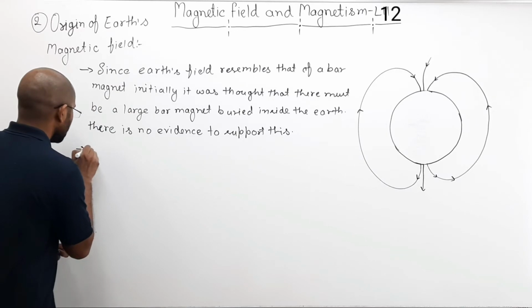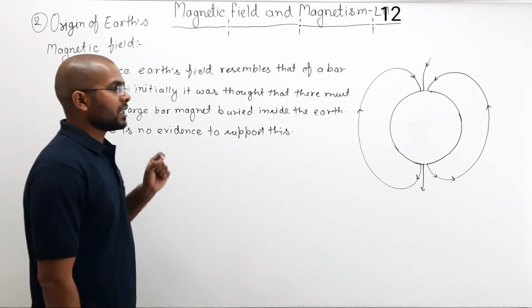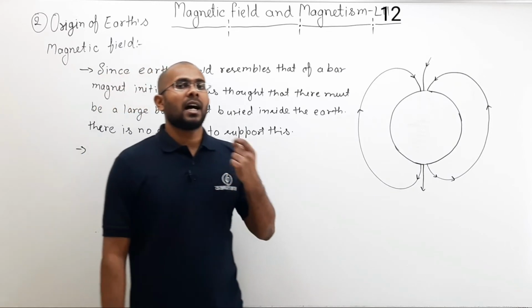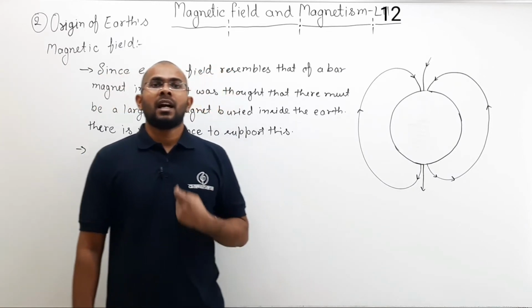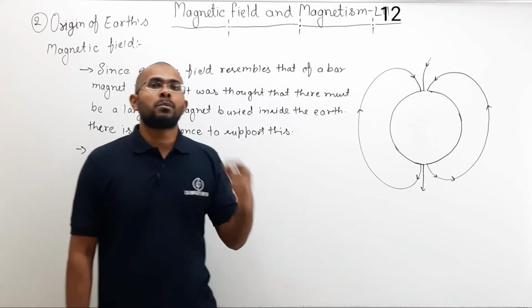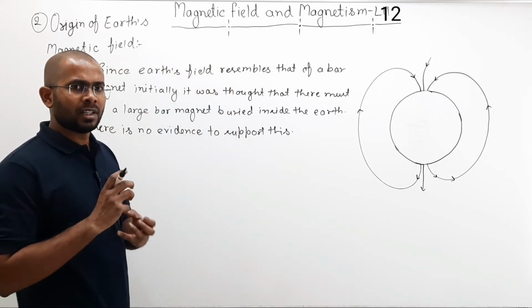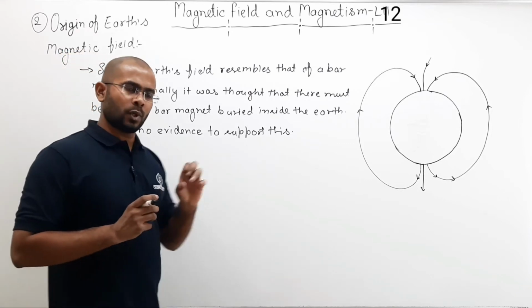So, first thing, in the Earth's core, metals like iron, nickel are present in molten state. Because there is a very high temperature, these elements are present in molten state.